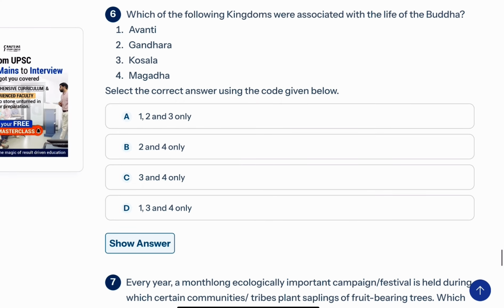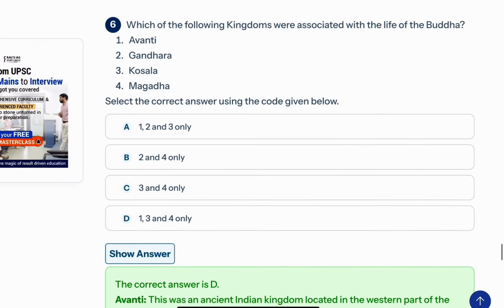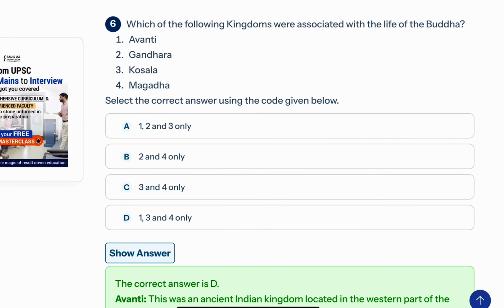Now the next question is, which of the following kingdoms were associated with the life of the Buddha? This is again related to Buddhism. Avanti, Gandhar, Kosal, Magad. The answer is D, that is 1, 3, and 4. That is Avanti, Kosal, Magad. Gandhar was part of your Gandhar.